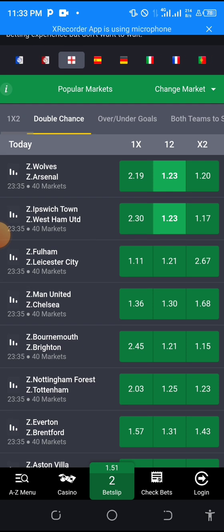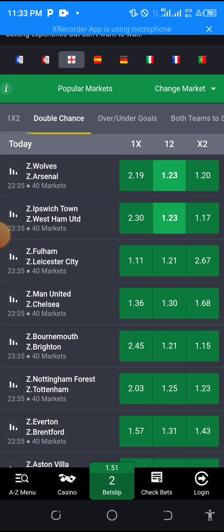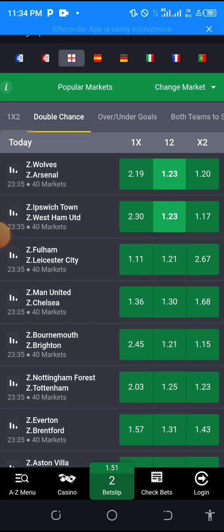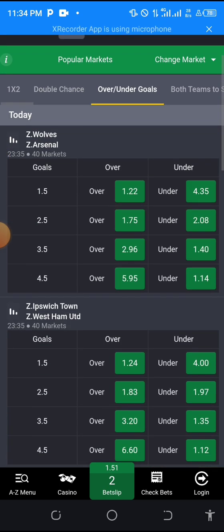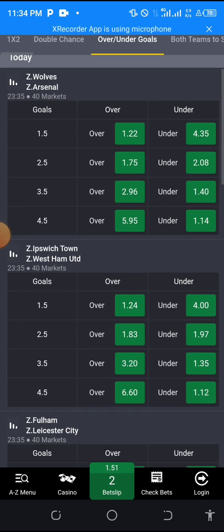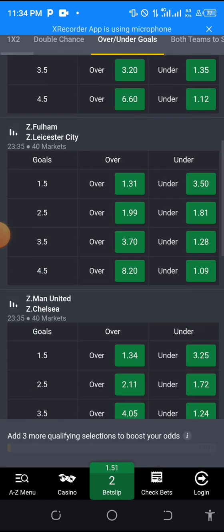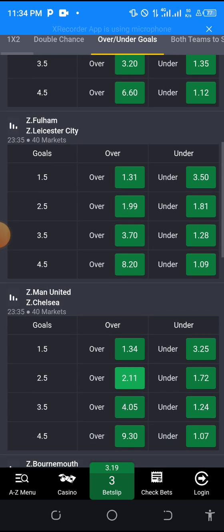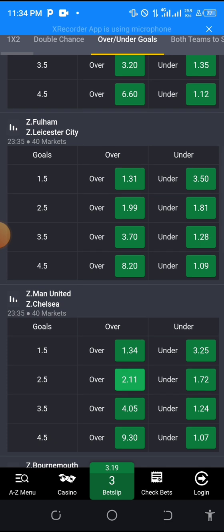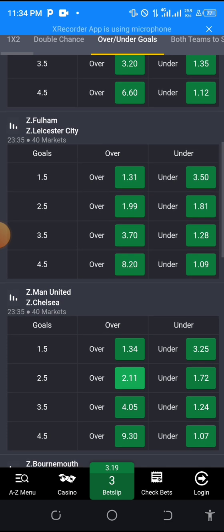Maybe the odd is on La Liga for over 2.5, for example. Let's go to over goals. For over 2.5, you see odd like this, 1.83, or you see 2.11 for over 2.5 on England. Then you go to La Liga again and you see 2.11.